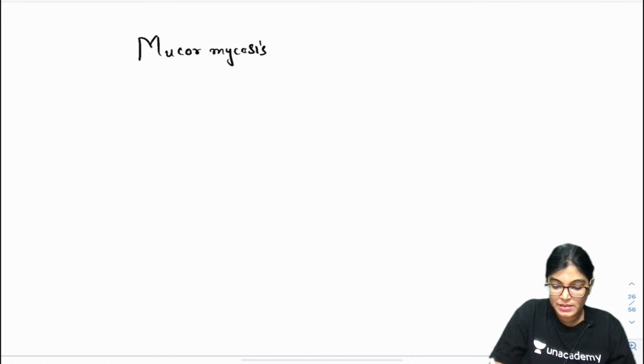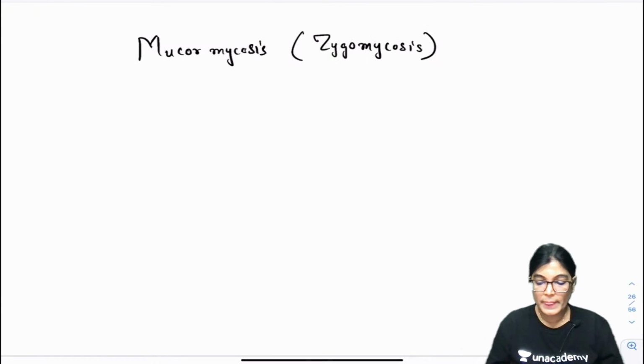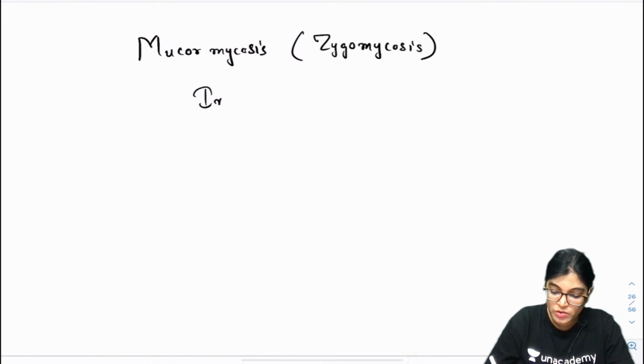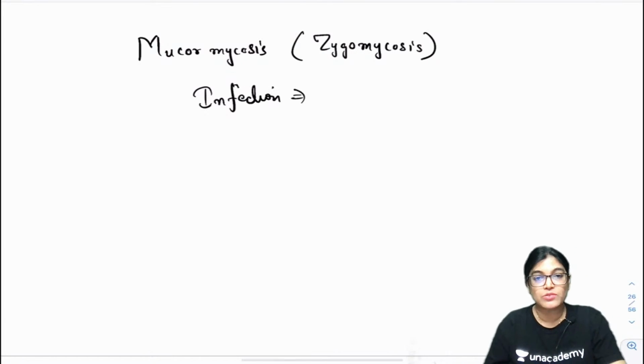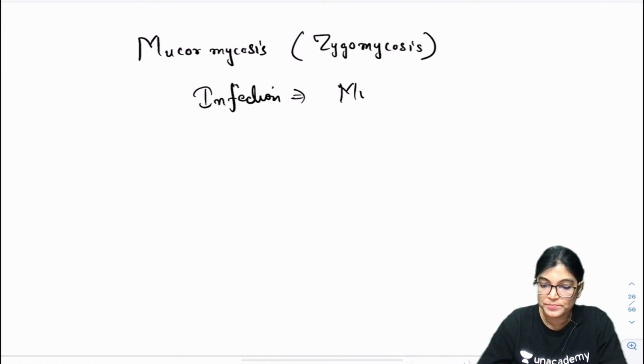Mucormycosis previously was called zygomycosis. Okay, it was previously known. The infection is caused by, so you will read much more detail in your microbiology class, but just it is a fungal infection. It is caused by Mucorales,